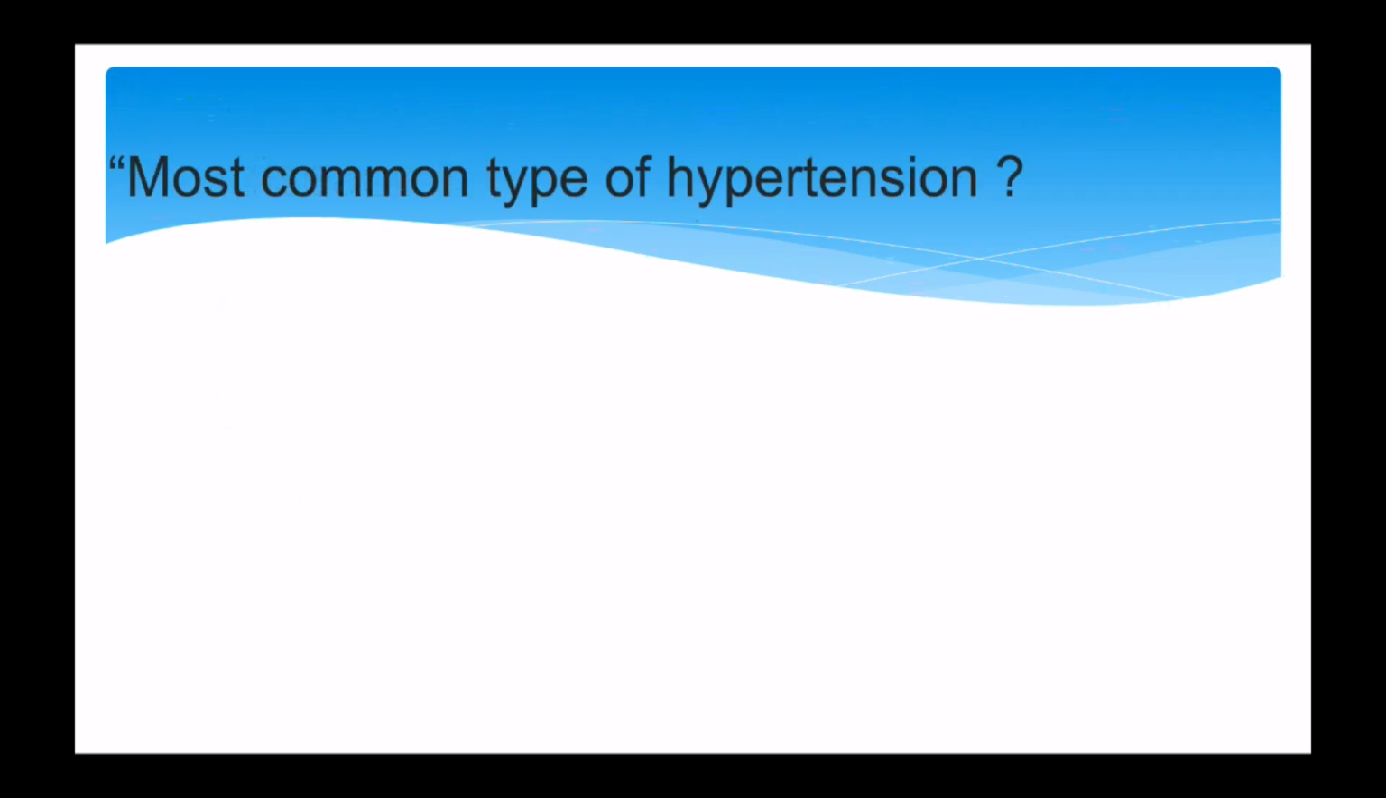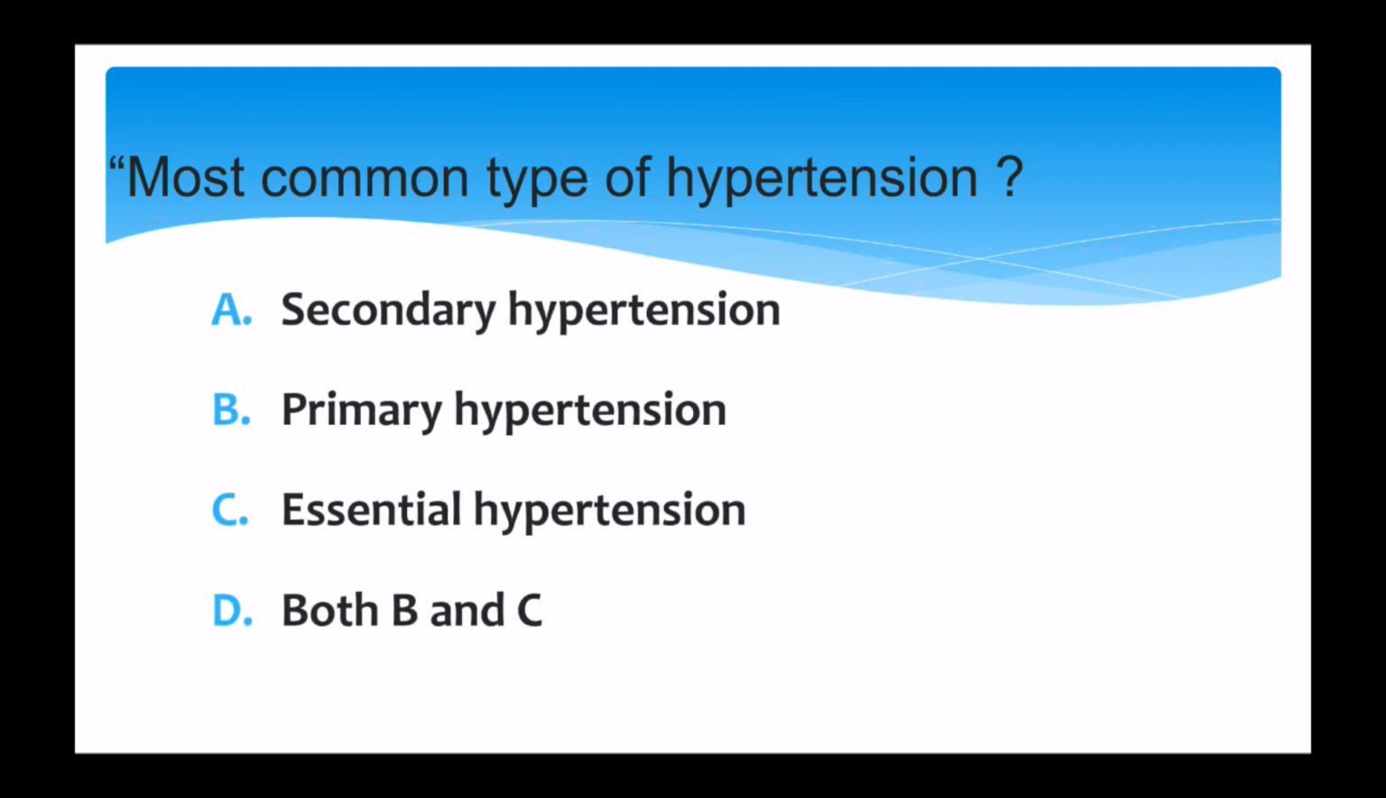Next question. Most common type of hypertension, and the options are secondary hypertension, primary hypertension, essential hypertension, and both B and C. And the correct answer is option D, both B and C. It means primary hypertension as well as essential hypertension.